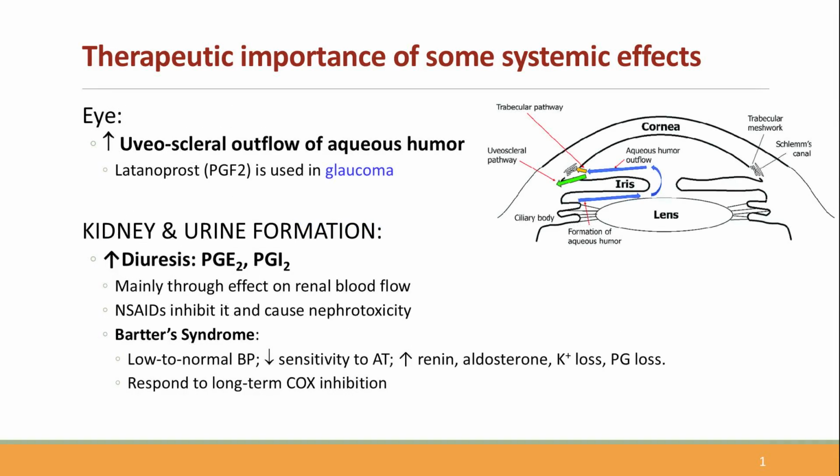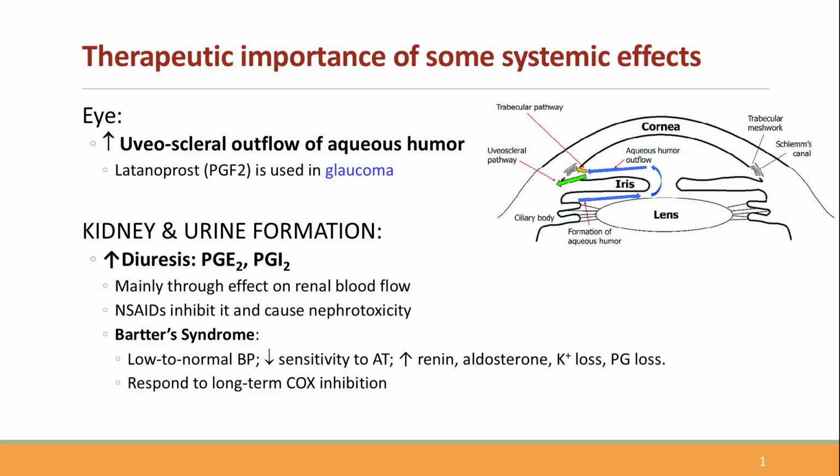Prostaglandins also help regulate aqueous humor flow in the eye and thereby reducing intraocular pressure. Hence it is useful in the treatment of glaucoma. This is a good example of how a physiological mediator can be harnessed therapeutically in a targeted manner.